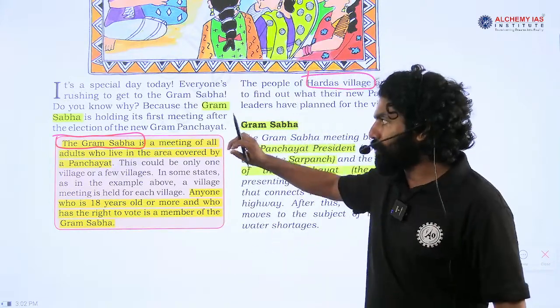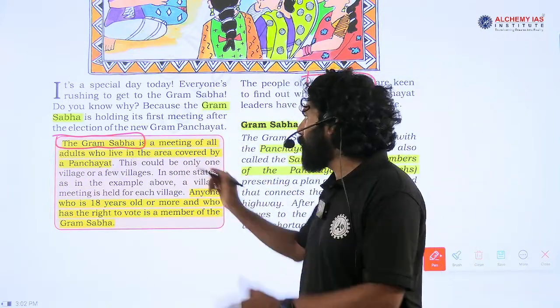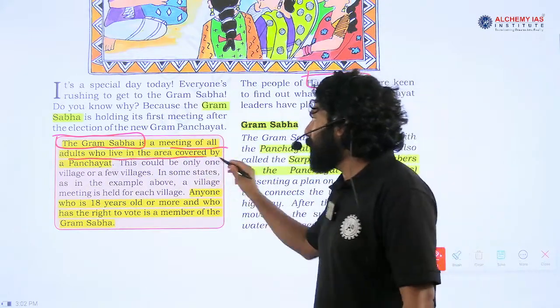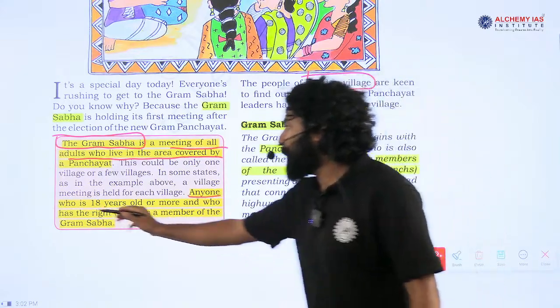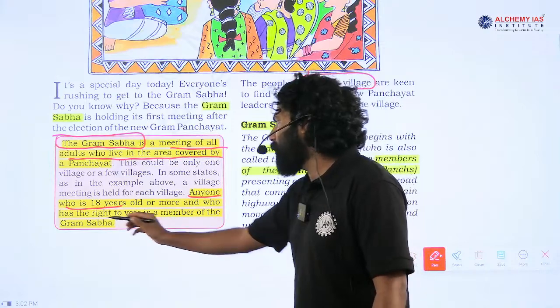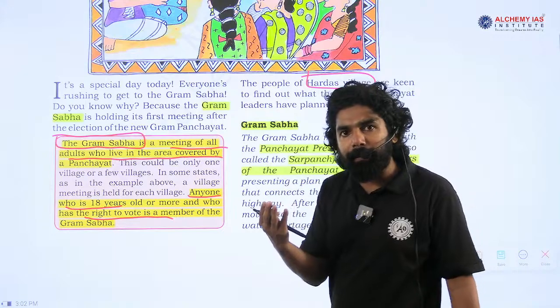So, this chapter also defines what is Gram Sabha. Here it is a meeting of all adults who live in the local area covered by that particular panchayat. Anyone who is 18 years of age or more, who has the right to vote in order to elect a member to this Gram Panchayat.